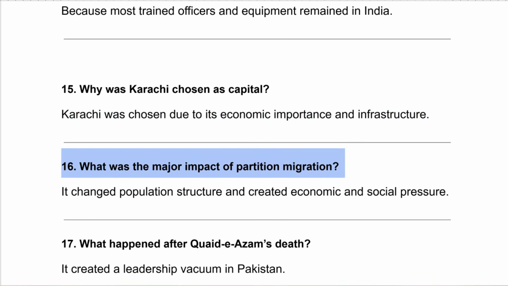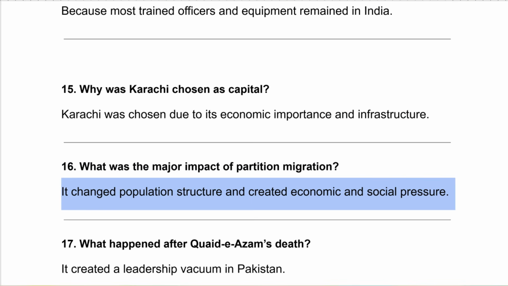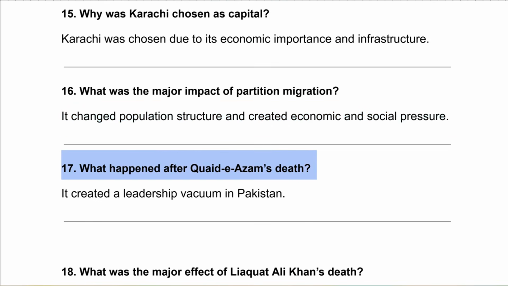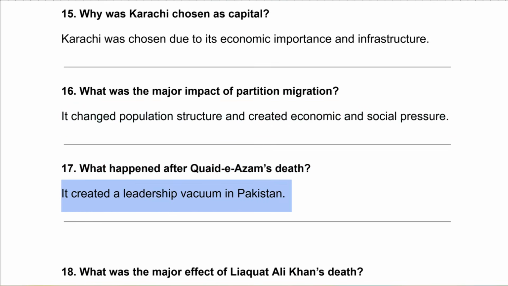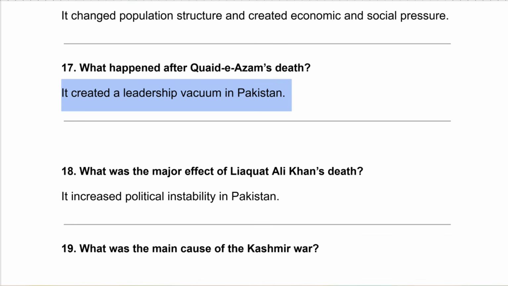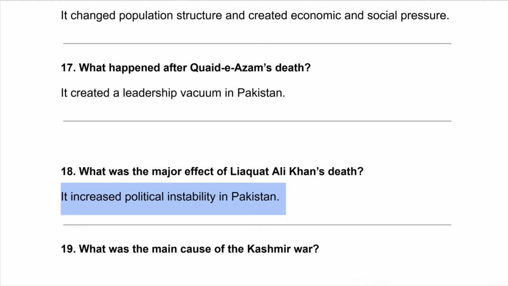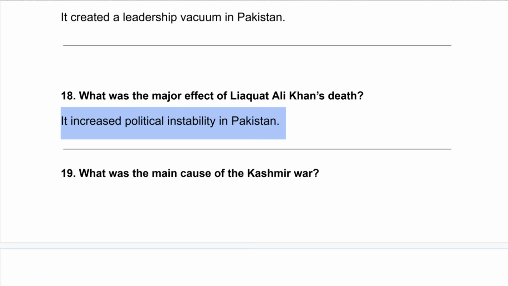What was the major impact of partition migration? It changed population structure and created economic and social pressure. What happened after Quaid-e-Azam's death? It created a leadership vacuum in Pakistan. What was the major effect of Liaquat Ali Khan's death? It increased political instability in Pakistan.